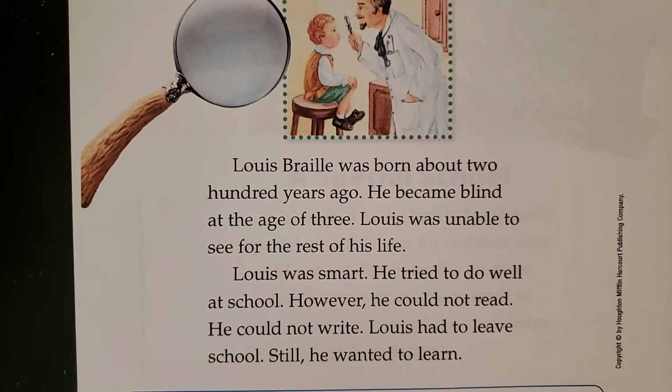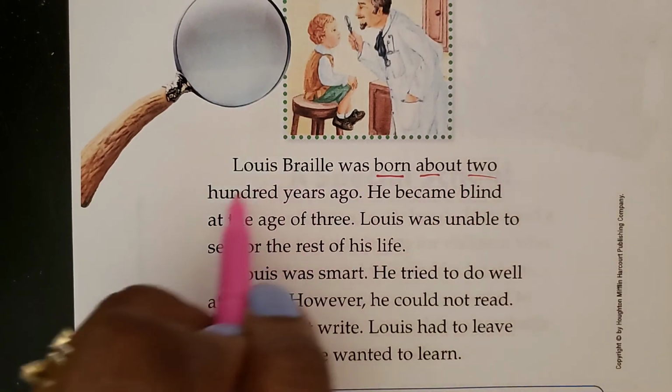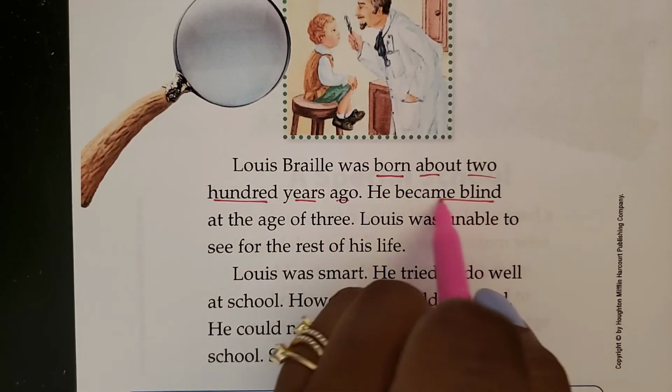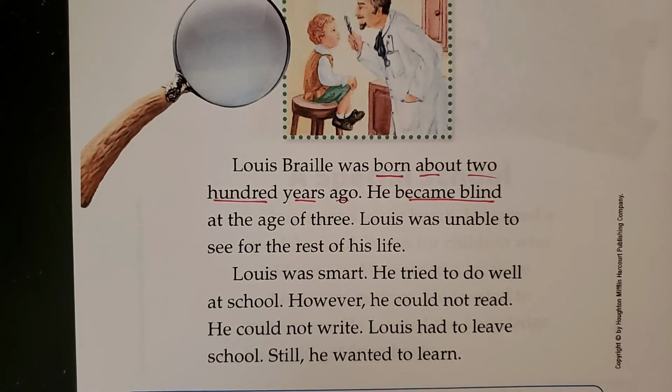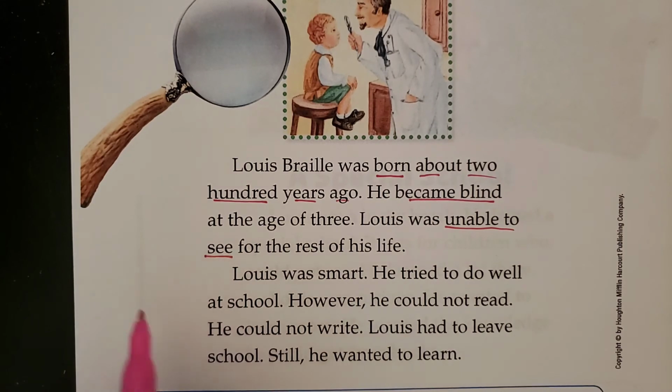What are some details that we learn about Louis Braille on this page? A couple of things. I'm going to underline just keywords. Well, he was born about 200 years ago. We know that he became blind at the age of 3. We know he was unable to see for the rest of his life.